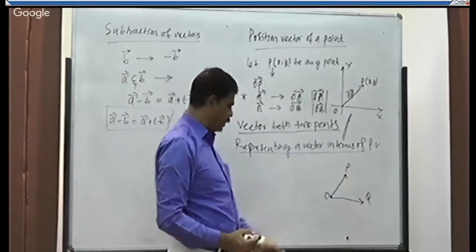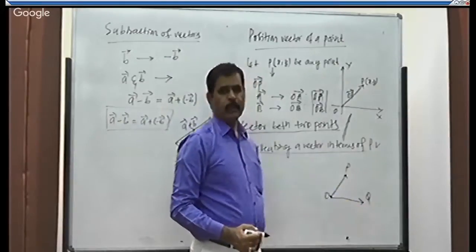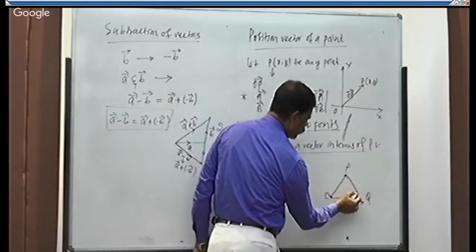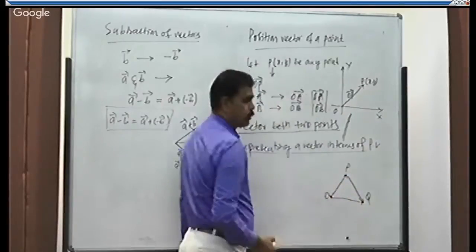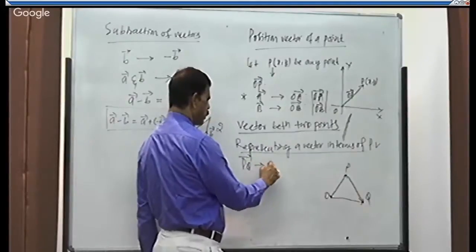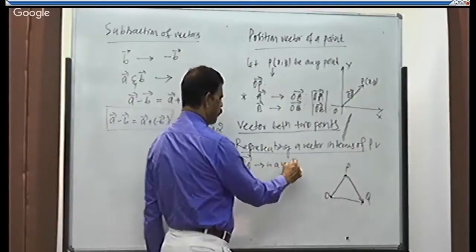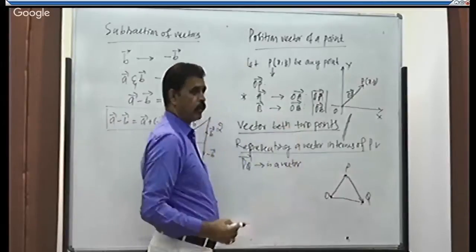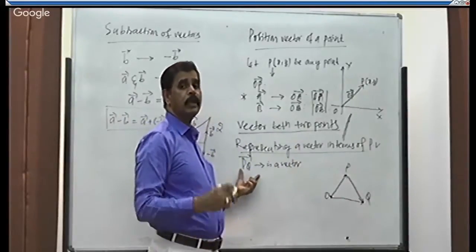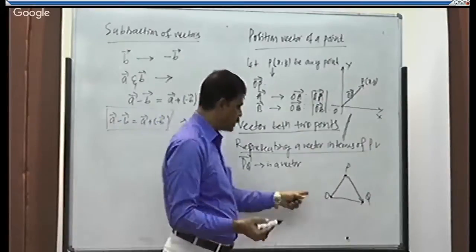Now I need vector PQ. PQ is a vector. Then how to get the vector PQ in terms of position vectors? See the diagram.